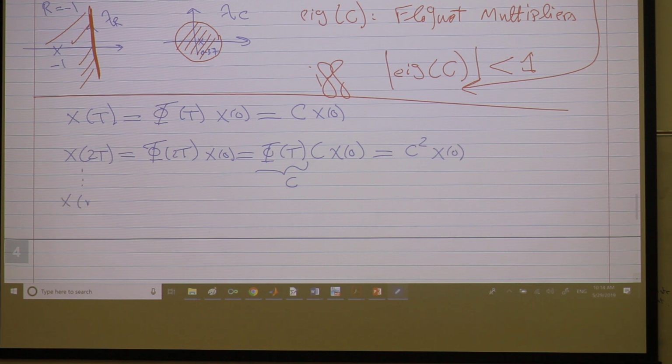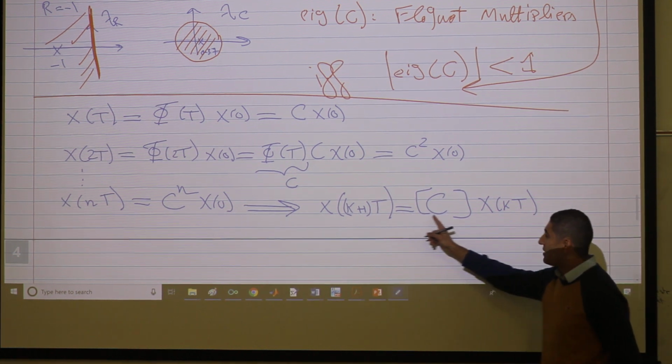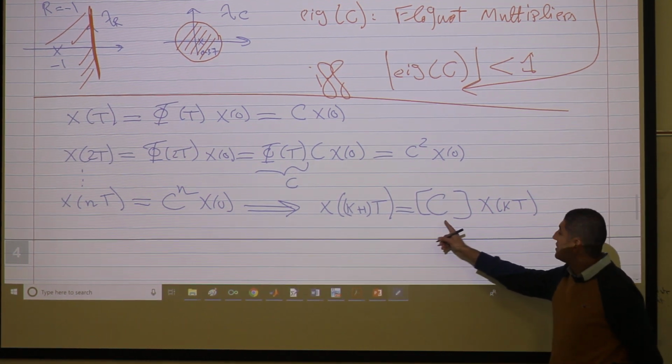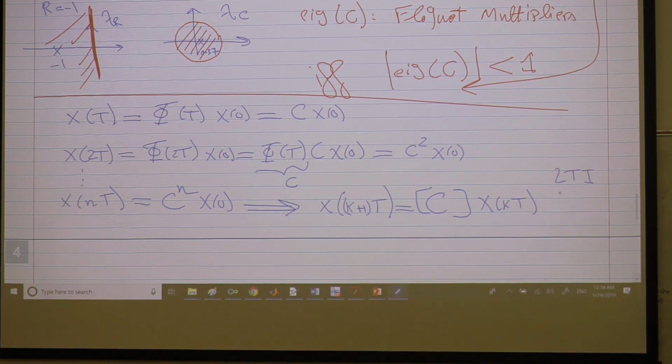So x of nT is actually C to the n times x of 0. And you can write this as x of (k plus 1)T equal to C times x of kT. So this is x_{k+1} equals a constant matrix, just numbers, times x_k. This is an LTI system, but it is discrete time, right? It's a discrete time system.